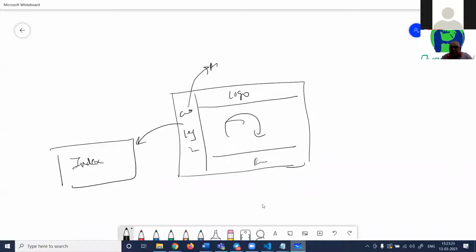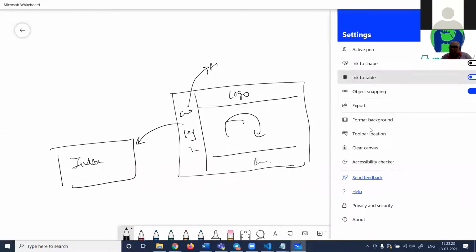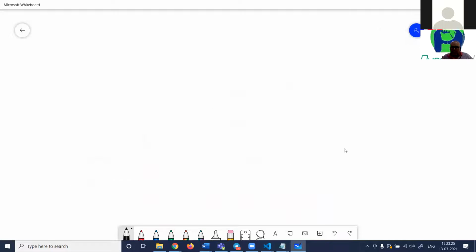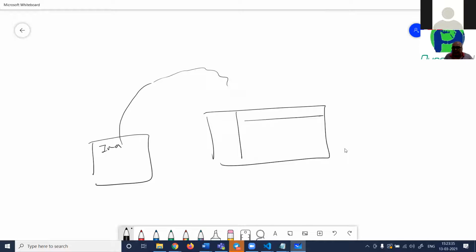So basically, when the page runs the first time in the index, it will run the template first. The template will get loaded here. And then the other UI will get loaded and unloaded inside this router outlet.